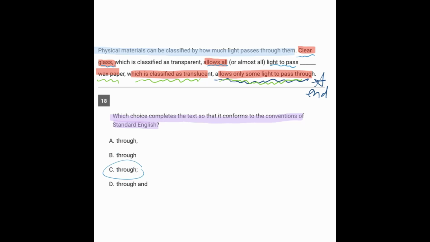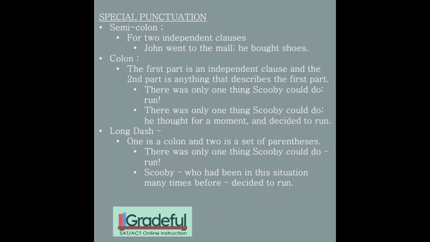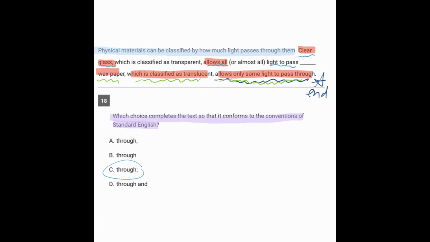It's the idea of the semicolon, which, by the way, in our special punctuation rules, which you should know, is for two independent clauses, two things that could each be their own sentence. That's when you use a semicolon. So that's what we have here.